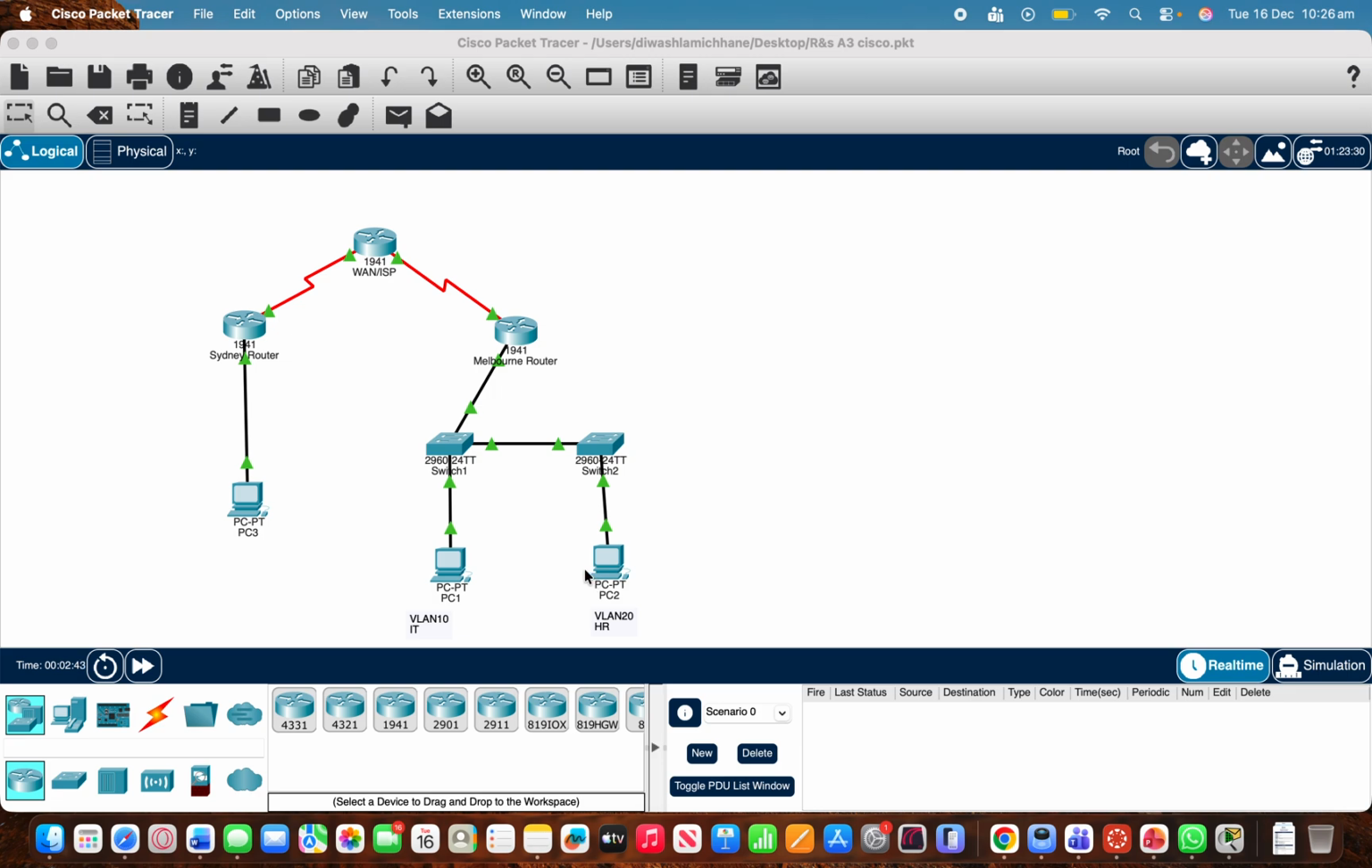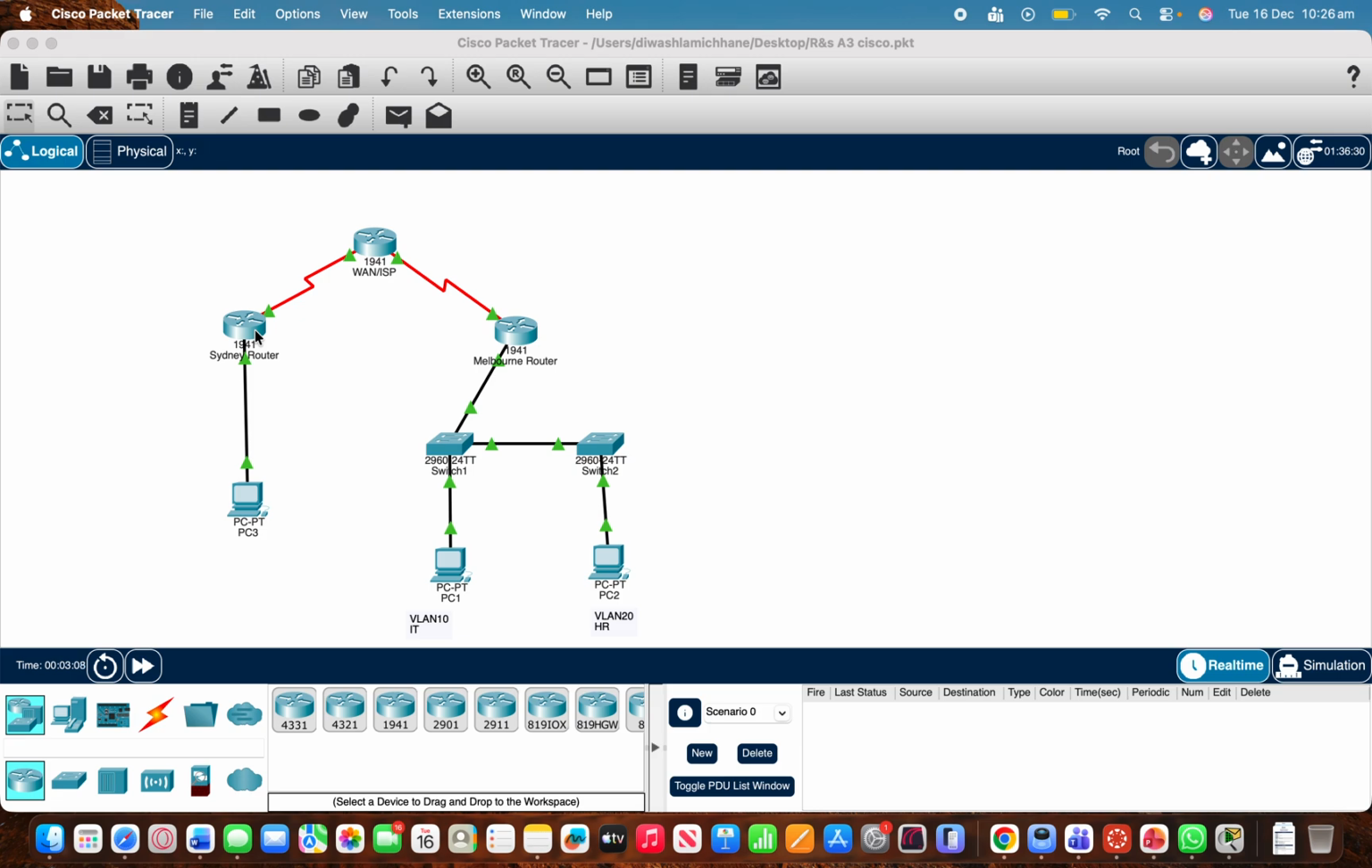Both branches are connected through a simulated ISP using WAN serial links, and I have added a GRE tunnel 0 interface which creates a virtual point-to-point link between the Sydney router and the Melbourne router. So the GRE tunnel was the core requirement of this assignment.